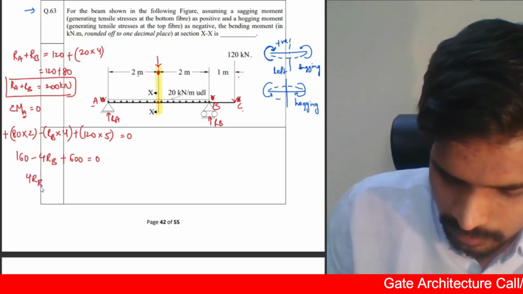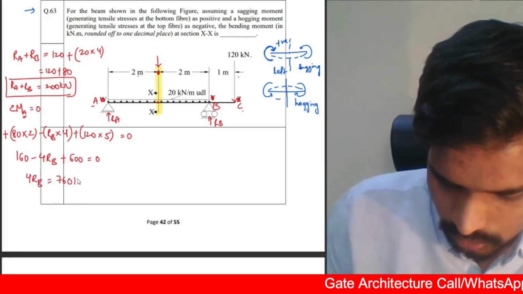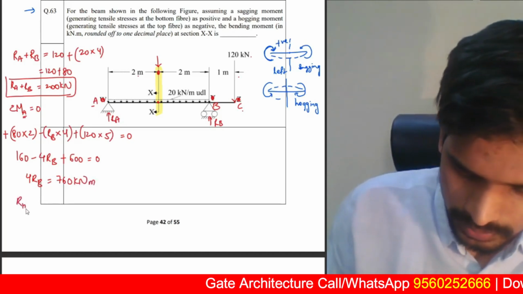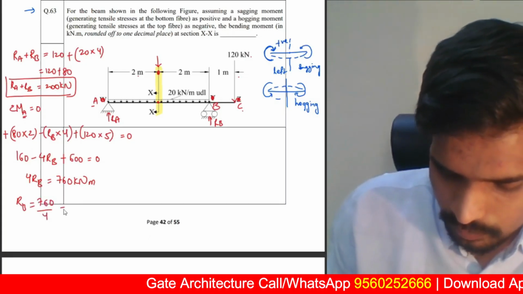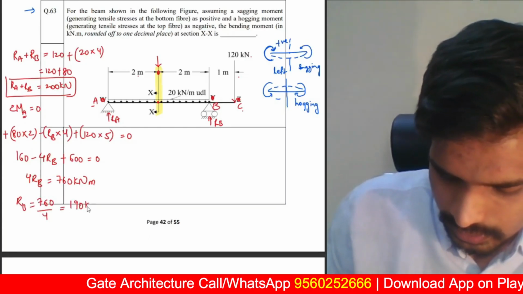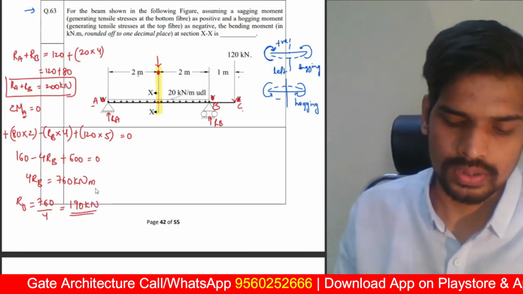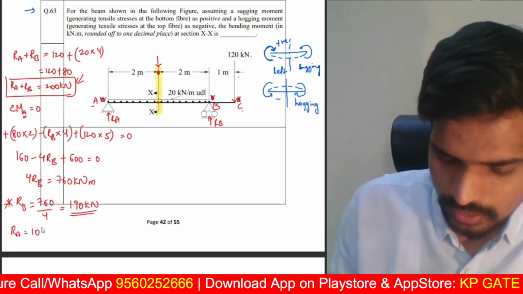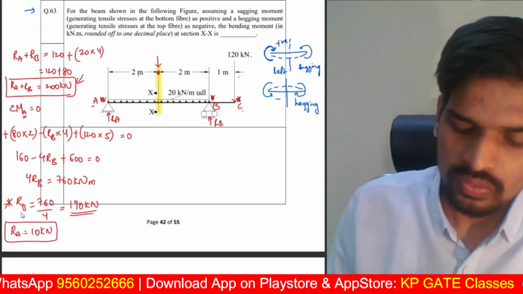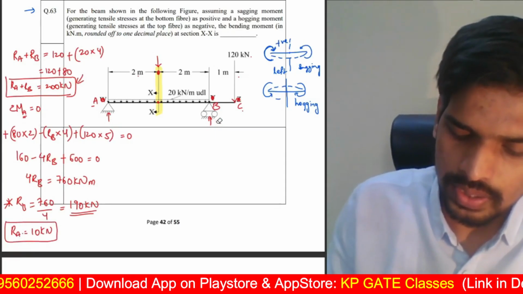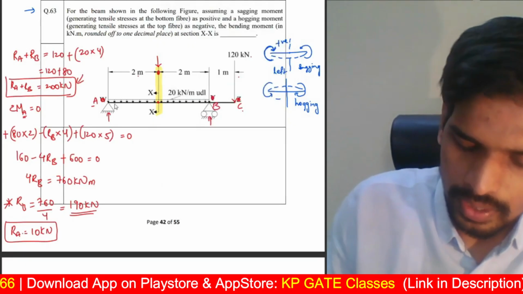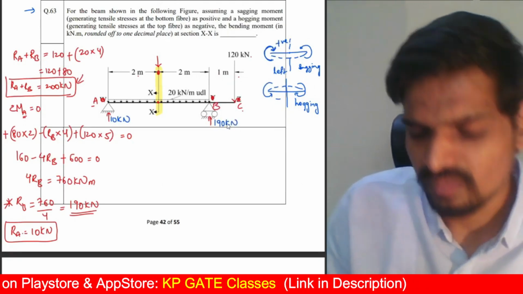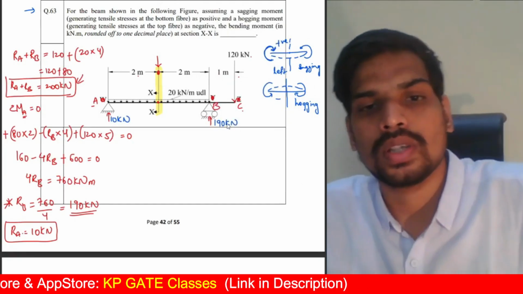So I'll get 4 into RB is equal to 760 kilonewton meter. So RB is equal to 760 upon 4, that is 190 kilonewtons. That's the value of RB. Substituting that into the first equation, I'll get RA is equal to 10 kilonewton. So I have calculated the reactions at support A and support B. Values are 10 kilonewtons and 190 kilonewtons.